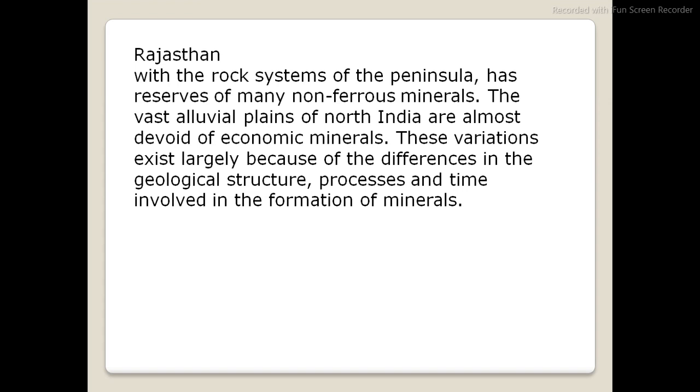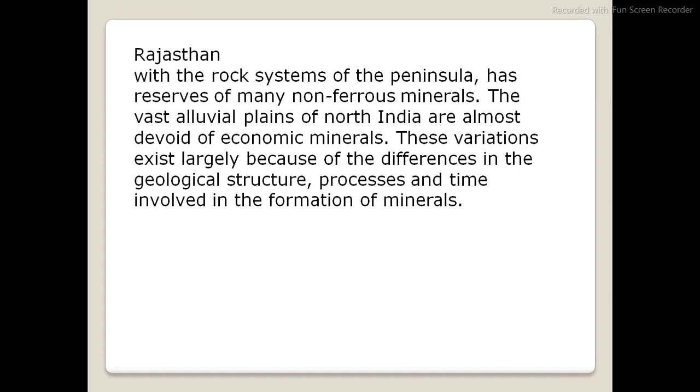Very good. Now, cadet, please have attention. Rajasthan, with the rock system of peninsula, has reserve of many non-ferrous minerals. To understand about the ferrous and non-ferrous, please unmute. Someone is having the disturbance. The vast alluvial plain of North India has few economic minerals, and the variation exists largely.